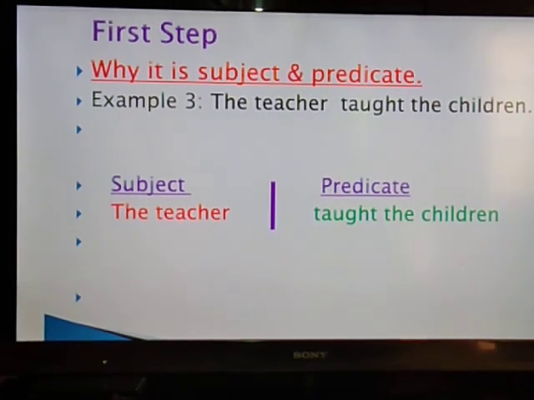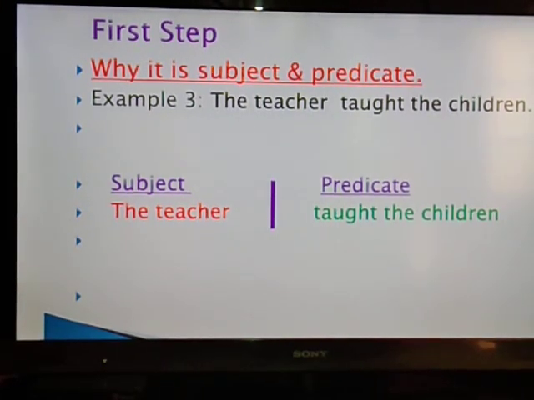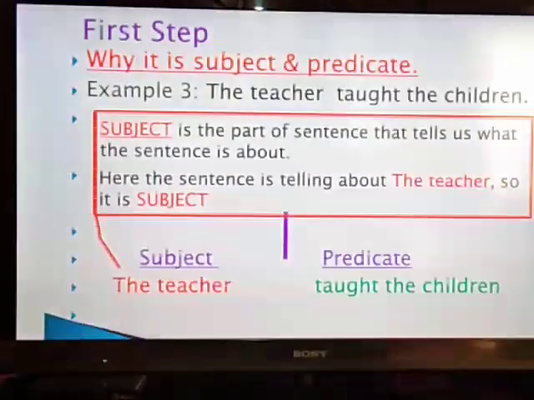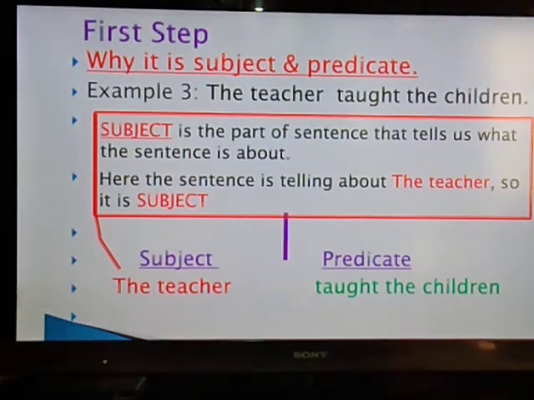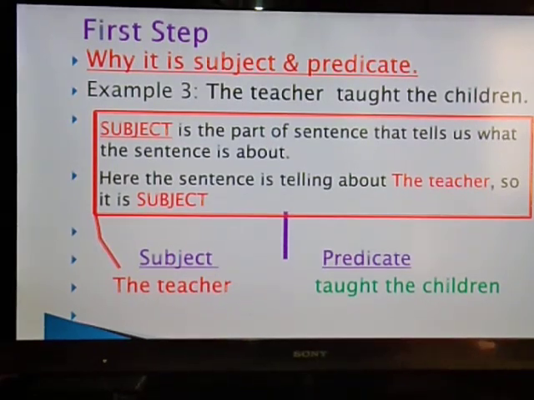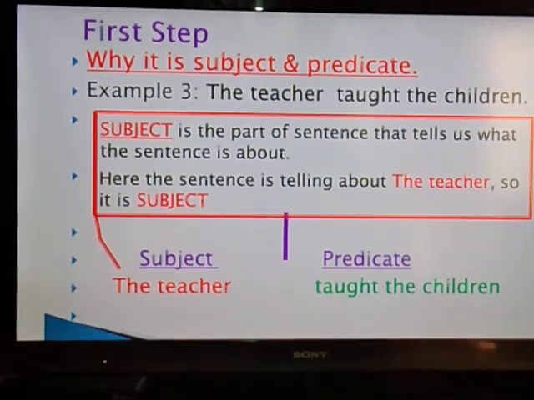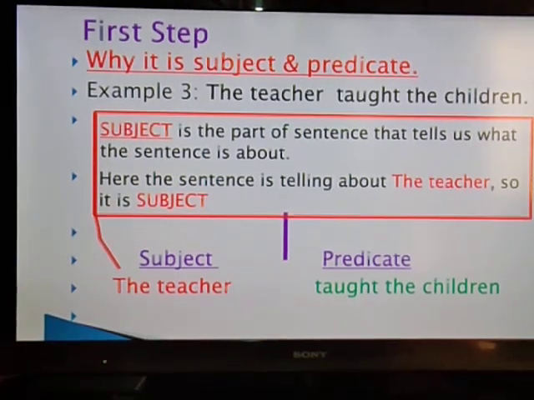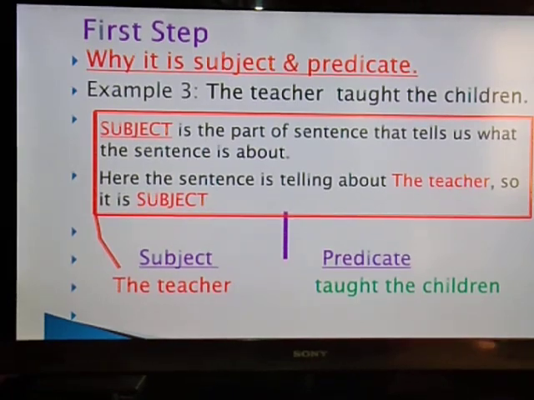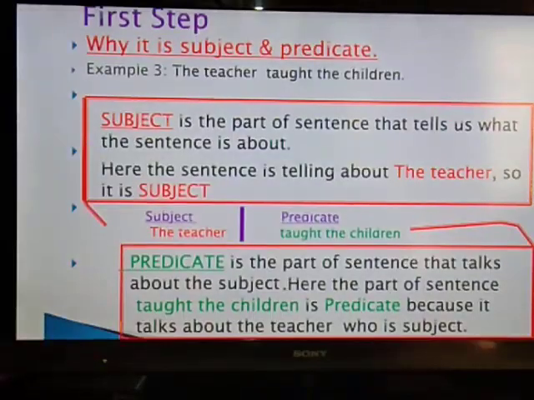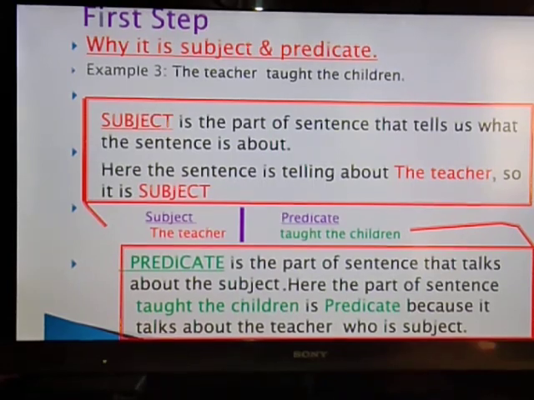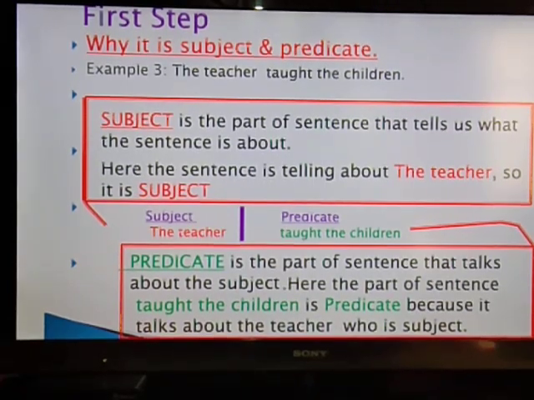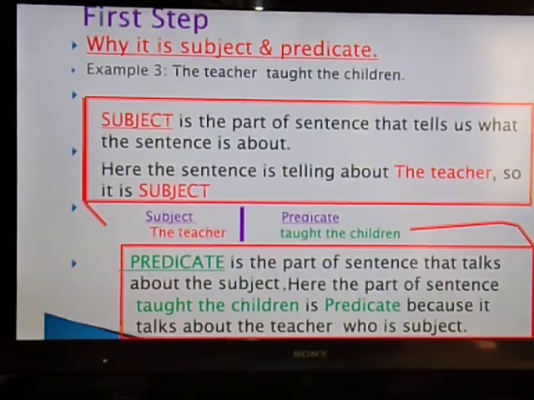So here the teacher is the subject, and the predicate will be "taught the children". The subject is a part of the sentence that tells us what the sentence is about. Here the sentence is telling about the teacher, so it is the subject. Again, why is "taught the children" a predicate? Because it is a part of the sentence that talks about the subject. It talks about the teacher, who is the subject.